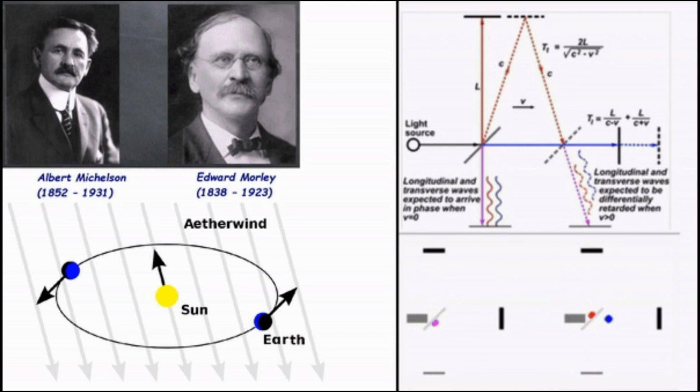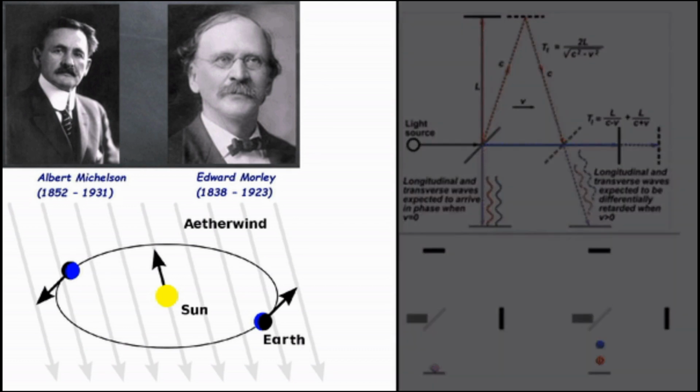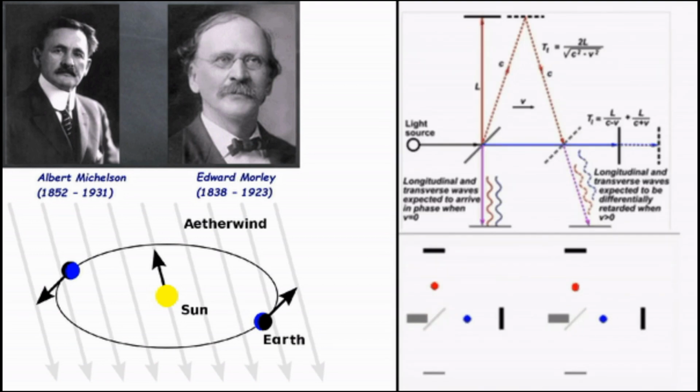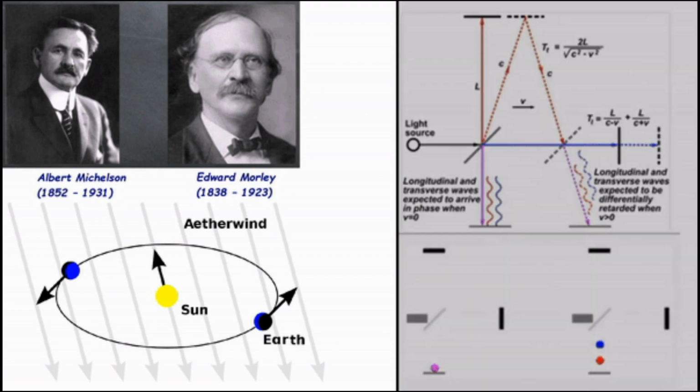And essentially they came up and said, look, we conclude that there is no ether. They thought there was an ether, a bunch of particles, as I call them, out there in space that would slow down light. And that did not happen. Light had the same speed in any direction. They could not detect any difference. And because of that, they got rid of the ether.